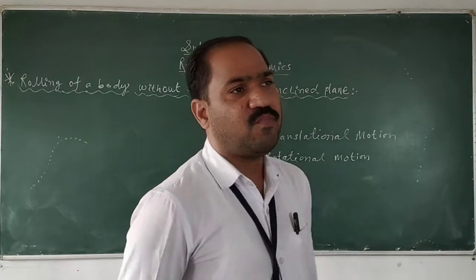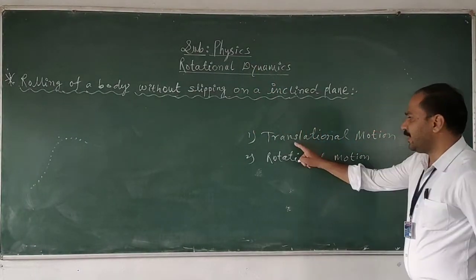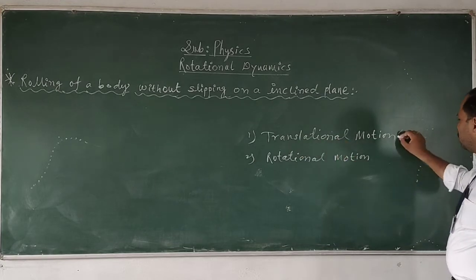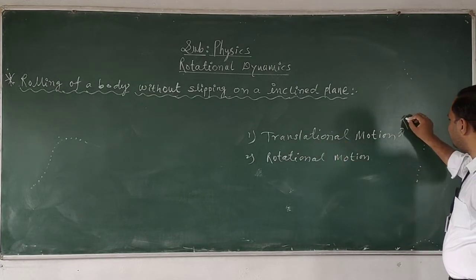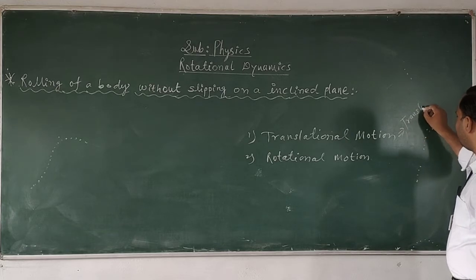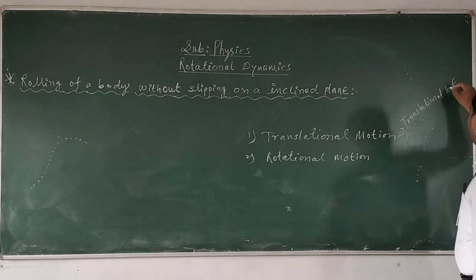So here the body will have two types of energy. Energy relating to the translational motion is called the translational kinetic energy.